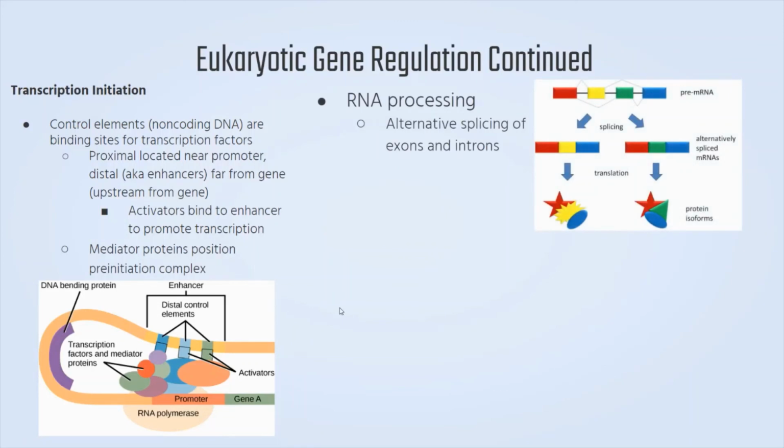In RNA processing, there can be an alternative splicing of exons and introns. So depending on how spliceosomes decide to splice the pre-mRNA, they will create different RNA sequences in order to produce a protein.